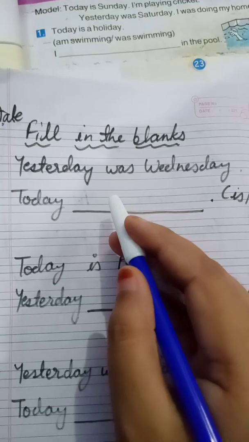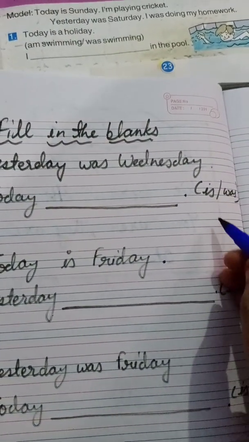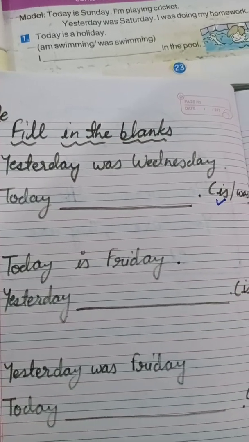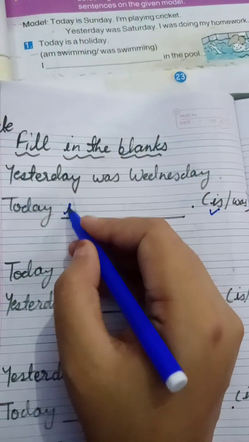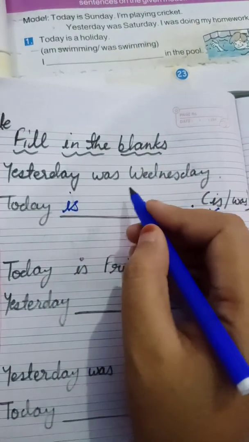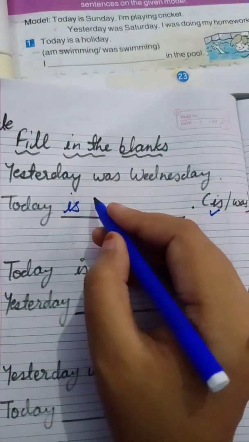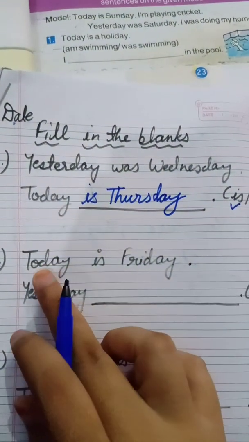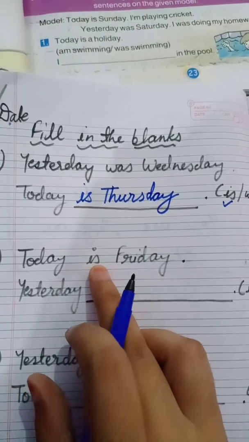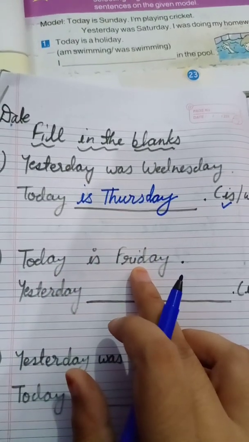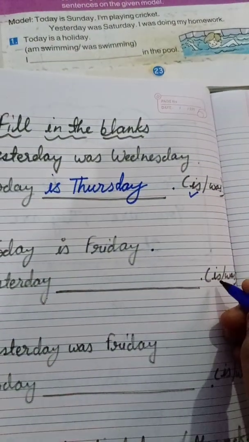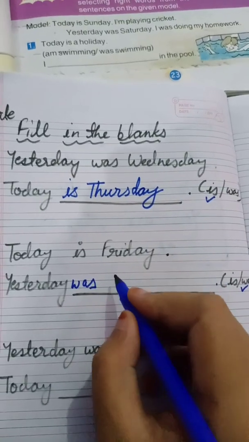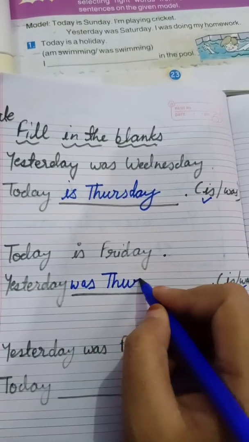So if yesterday was Wednesday, then today is. What is today? Today we will write is. No, we will not write was, because was we use with yesterday. So today is, what is today? After Wednesday what comes? Thursday. Today is Friday. Is with today. Then with yesterday what will we use? Was. Yesterday was Thursday.